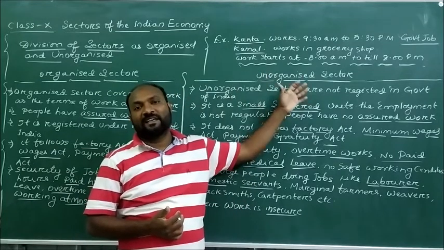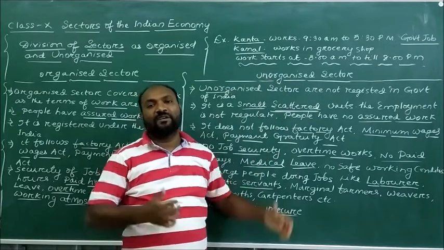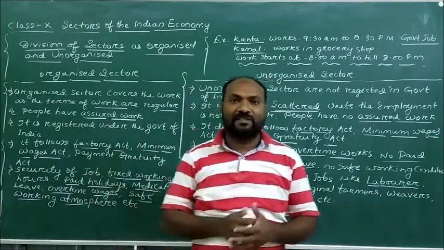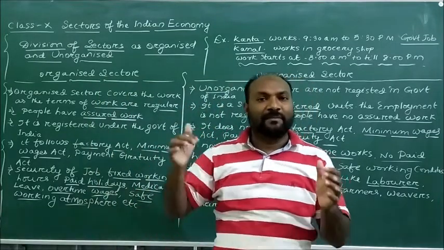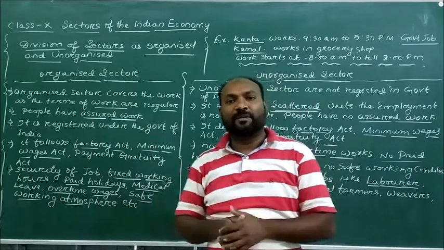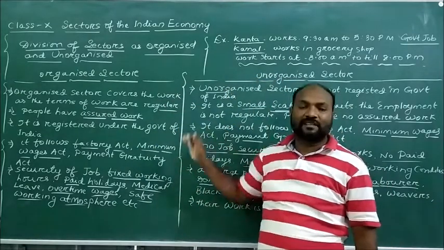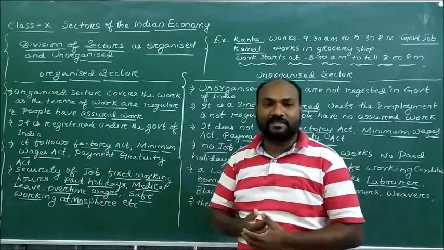Their salary is less, and they do not have proper facilities which are given in organized sectors. This is how the difference is made between organized and unorganized sectors.